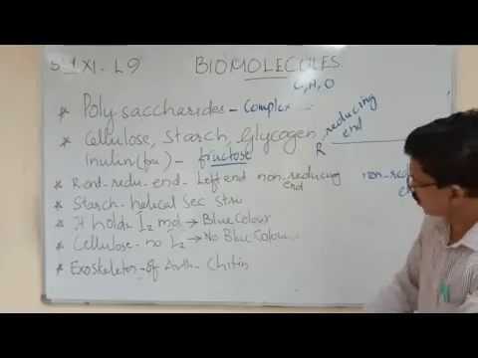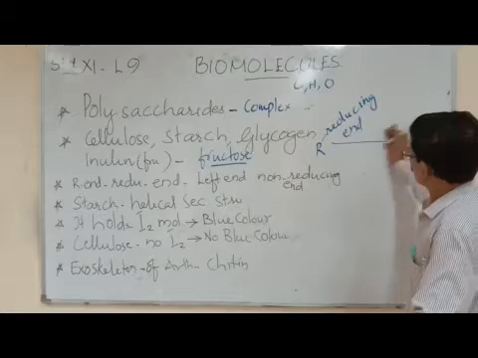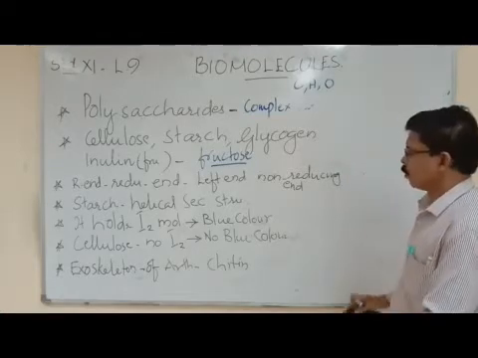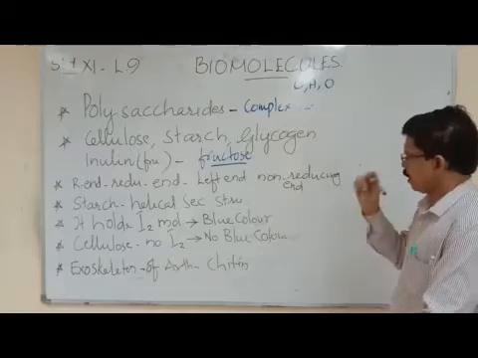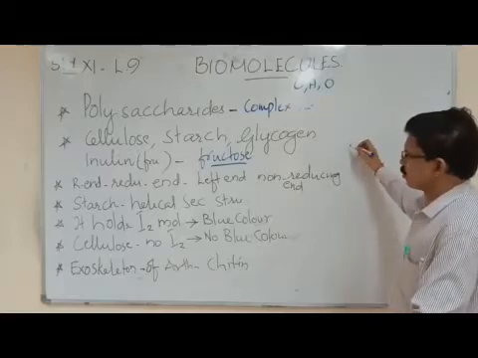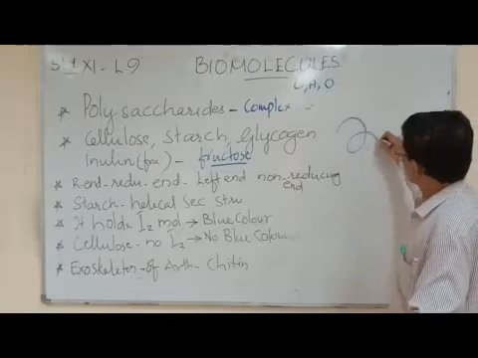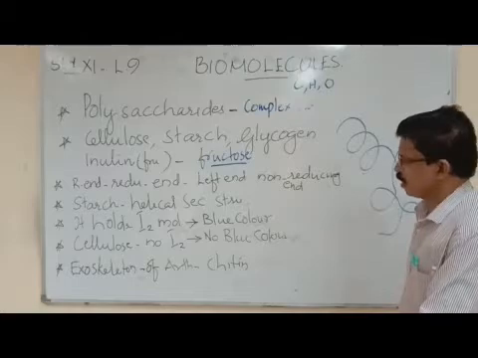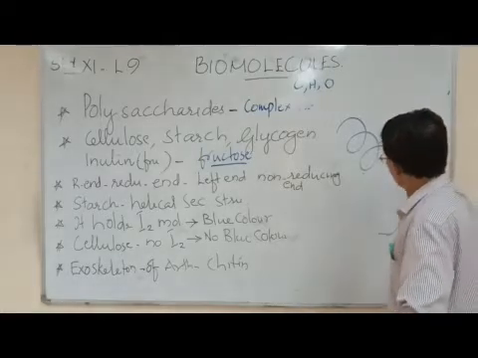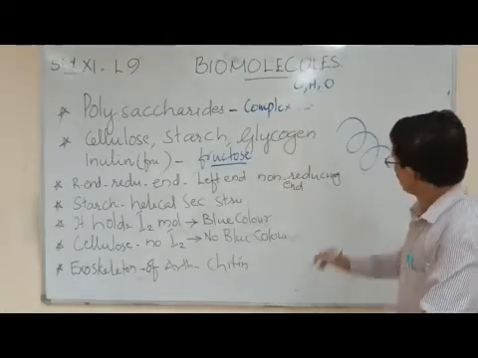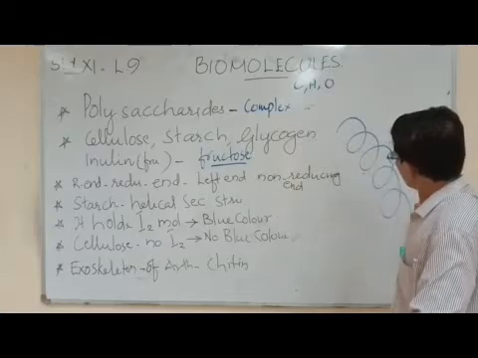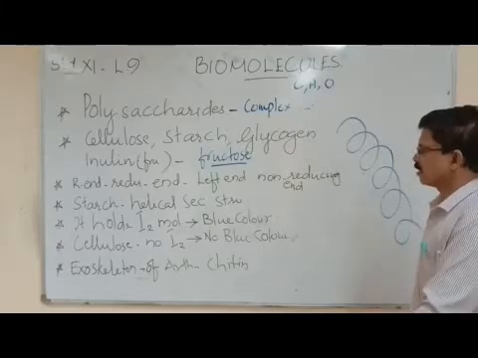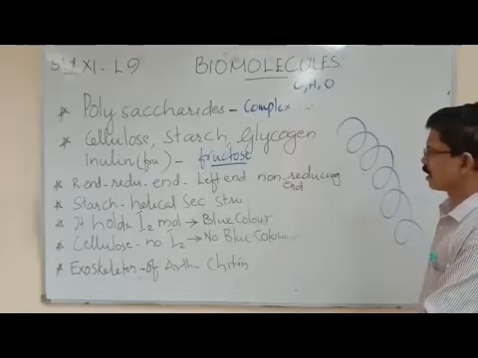Now in the case of starch, starch is a homopolymer, but starch can form a helical structure like this. Starch can form a helical structure, a highly coiled structure. You can see the helical structure comes in a helical manner. Starch has a helical structure and it is a secondary structure.